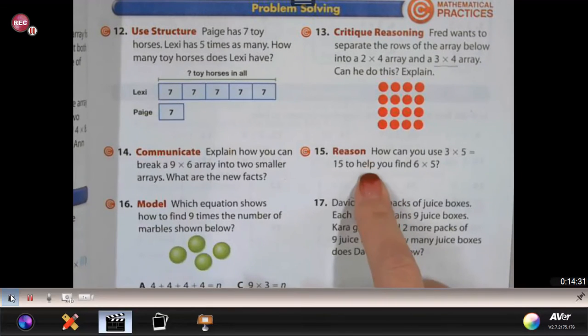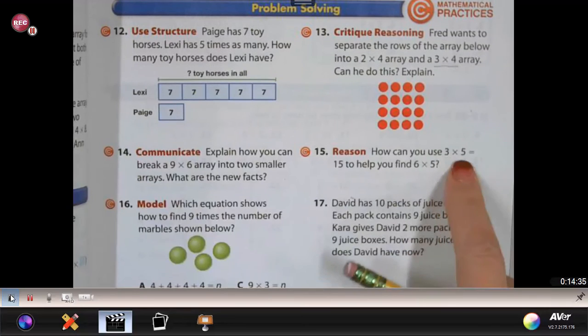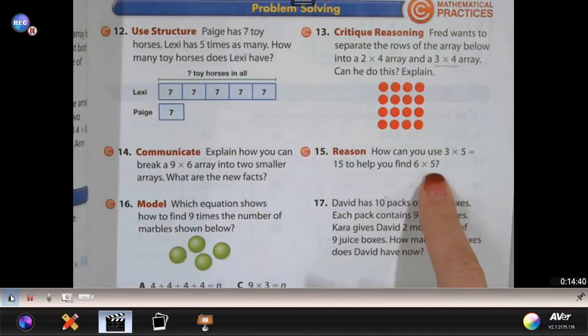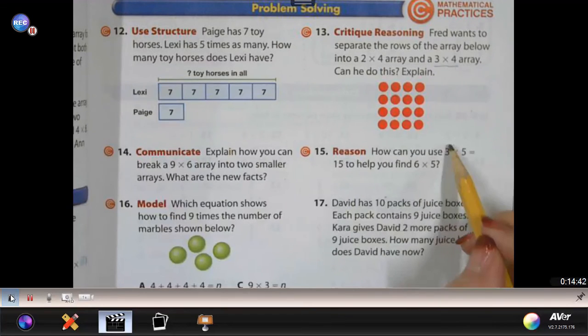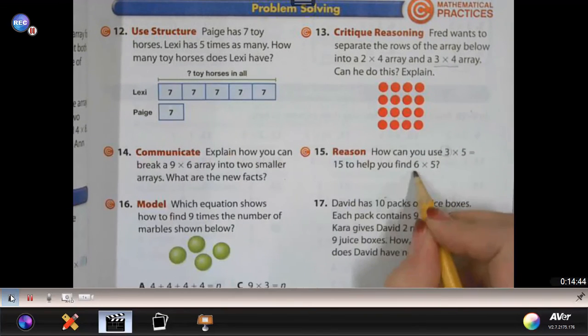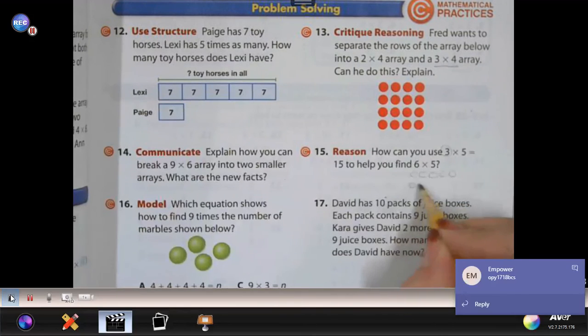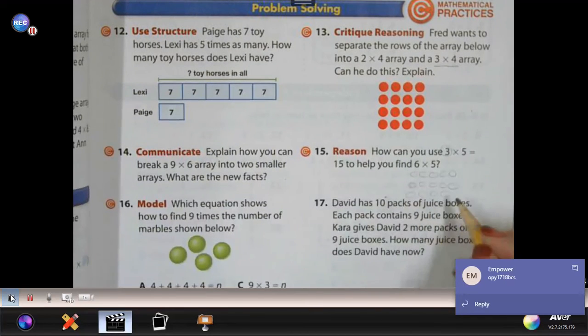We've also been kind of doing some similar problems like this. How can you use 3 rows of 5 to help you find 6 rows of 5? So if you have 3 rows of 5 already, and I'm just going to lightly write in my book, if I have 3 rows of 5 already, then how could I create 6 rows of 5?